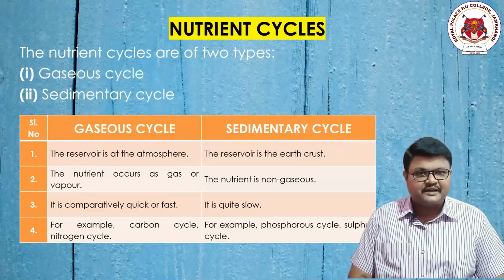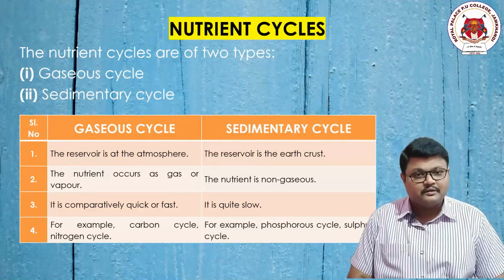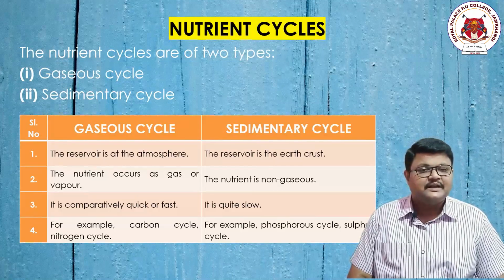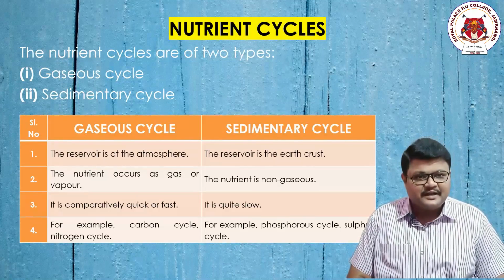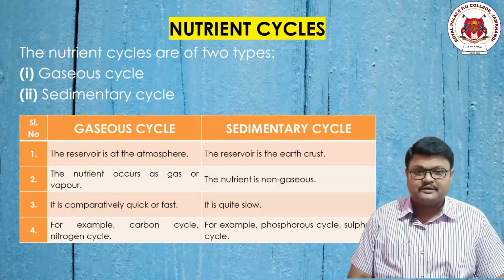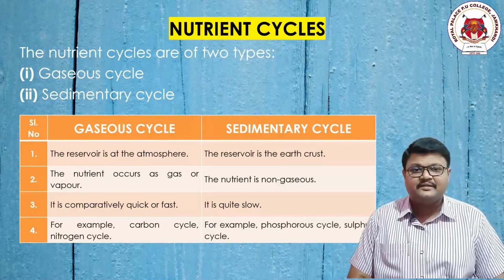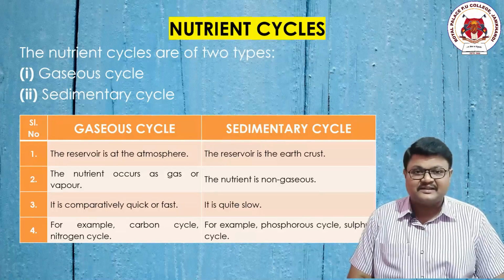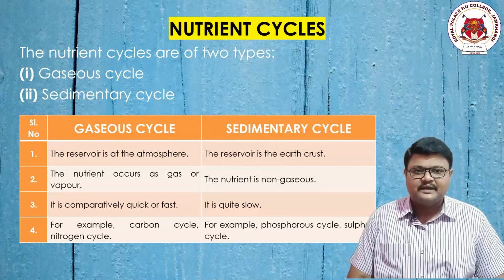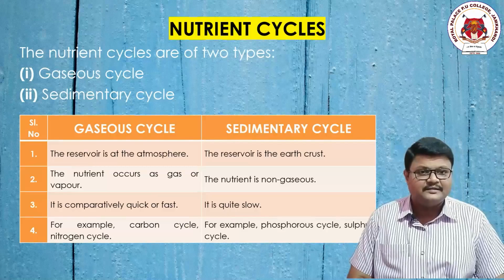In case of gaseous cycle, as the name itself indicates, the reservoir or the source from which the nutrients are coming is of course the atmosphere, such as the air. In case of sedimentary cycle, the name itself indicates once again, the reservoir or the source of the nutrients is the earth, soil, earth's crust, deep down into the soil's horizon. You have to dig up, such as the gold, iron, right?